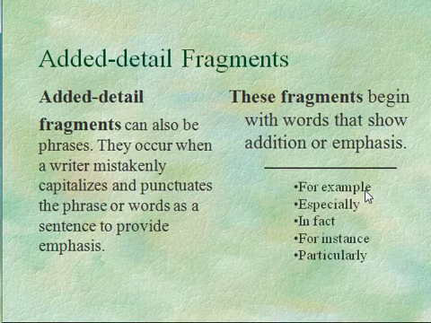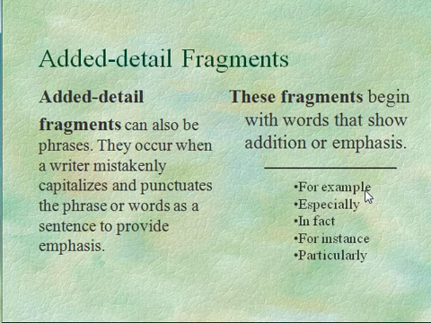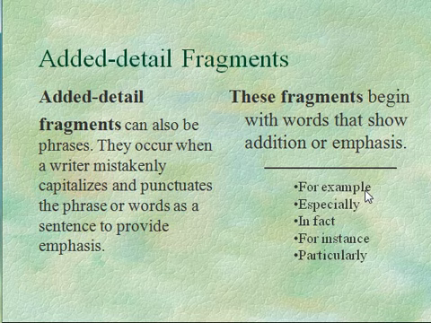We're down to our last type of fragment, and that is the added detail fragment. Very similar to phrase fragments. They're also phrases for the most part, but these occur when we're adding an extra detail and we want to emphasize that detail, and we mistakenly do so by capitalizing and punctuating that phrase or that word as if it were a sentence. Commonly, these types of fragments can begin with some of the words I have listed here.